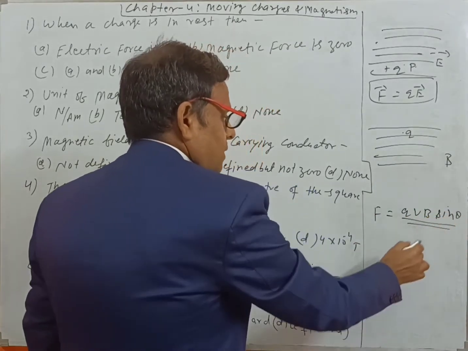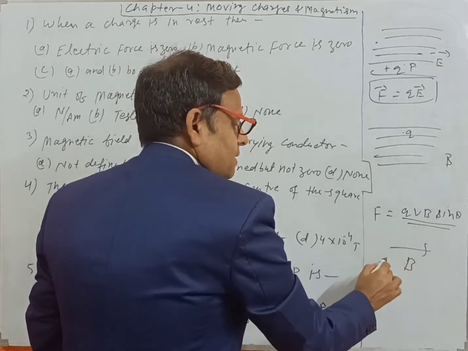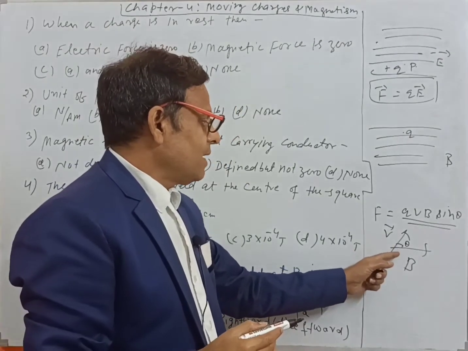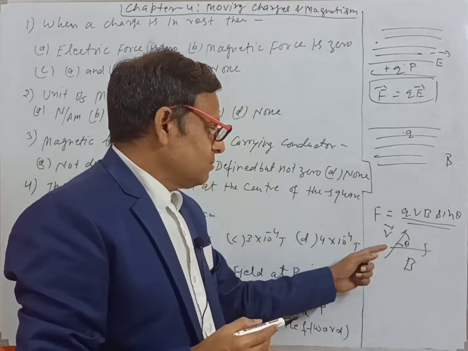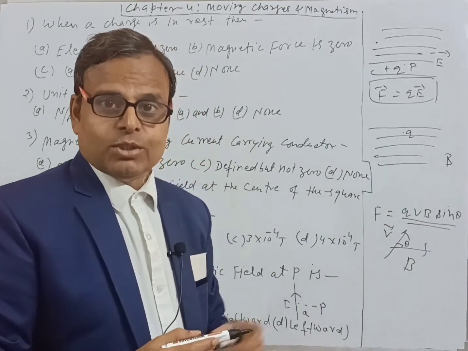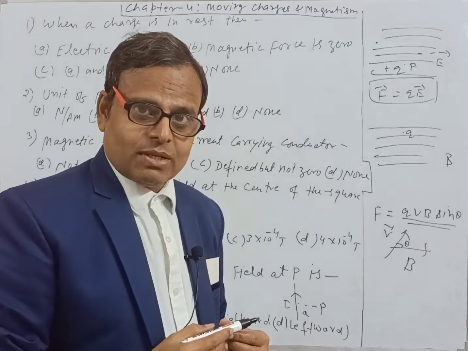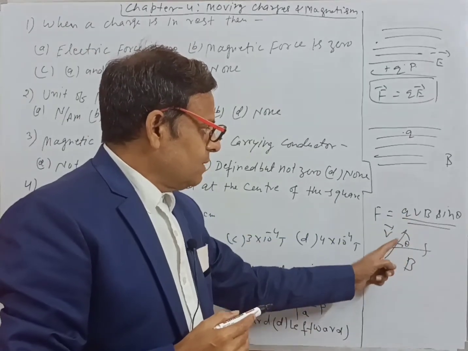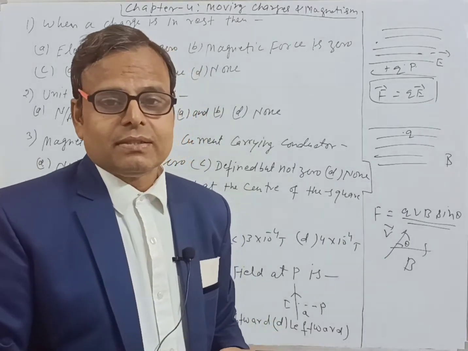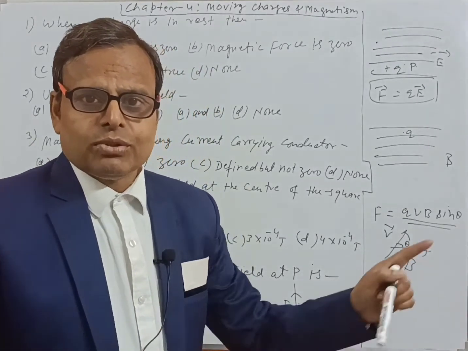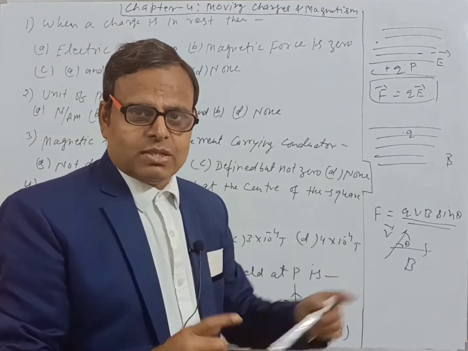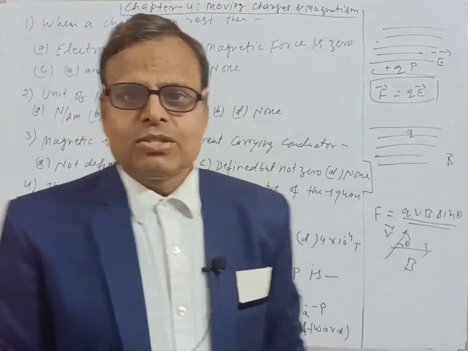If the magnetic field is B and V is the velocity vector, theta is the angle, then the force applied on the moving charge Q is F is equal to QVB sin theta. You all know this formula. V is 0. When V is 0, F becomes 0. Means in magnetic field, on a rest charge, no force is applied. On the basis of these two concepts, you can answer this question.